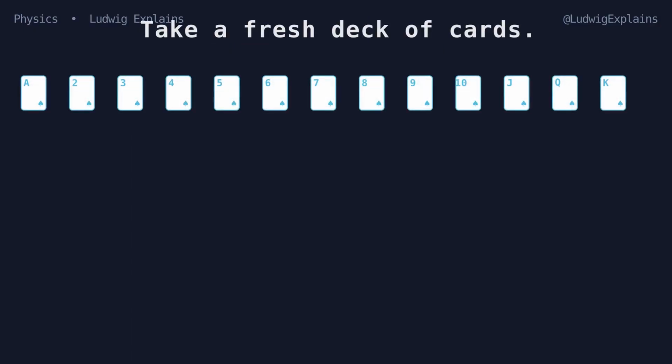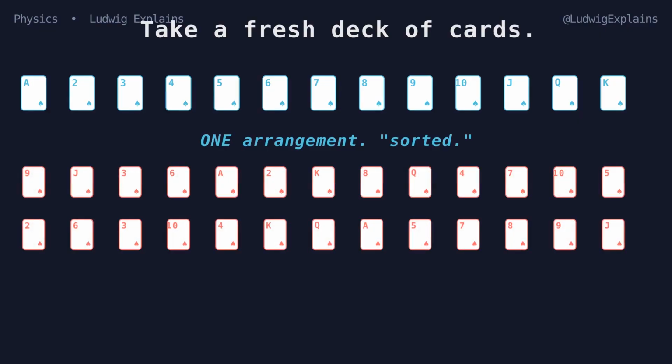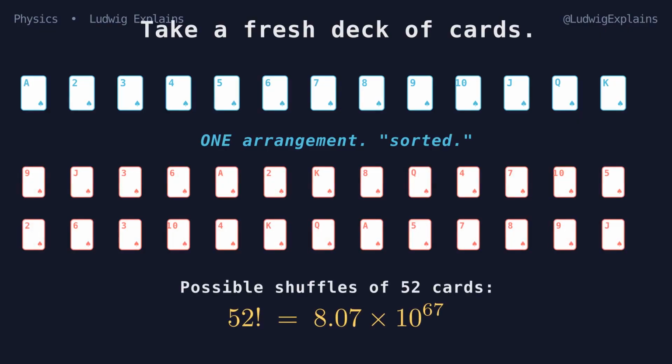Take a fresh deck of cards, brand new. There's exactly one arrangement, ace through king of each suit, in order. Now shuffle it. The number of possible shuffles is 52 factorial, about 8 times 10 to the 67th. Pull any random shuffle out of a hat, the chance that it's perfectly sorted: roughly 1 in 8 times 10 to the 67th, effectively 0.